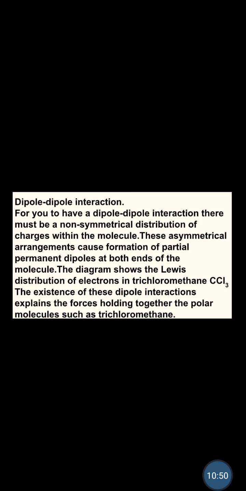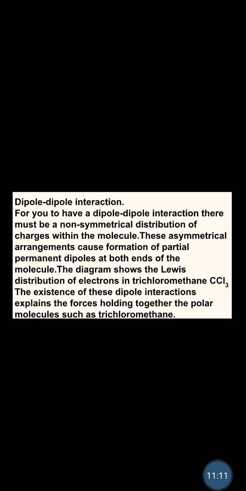Hydrogen bonds. So for the example of dipole-dipole interaction, this occurs as a result of non-symmetrical arrangement of electrons, a non-symmetrical distribution of electrons within a molecule. This asymmetric arrangement causes formation of partial dipoles at both ends, leading to permanent dipoles.